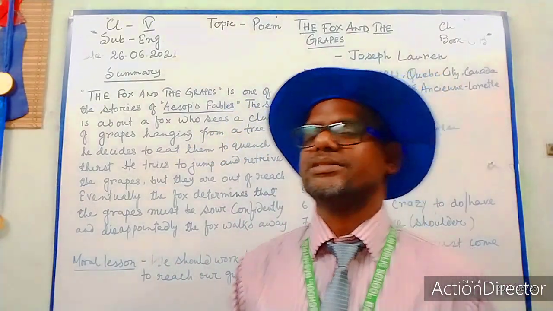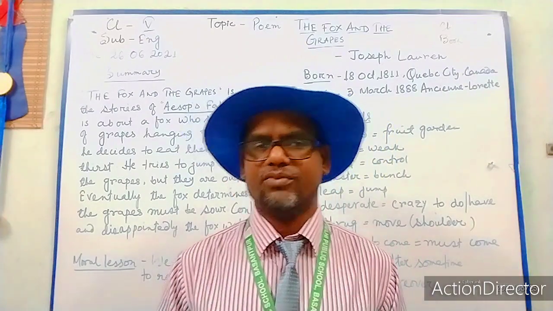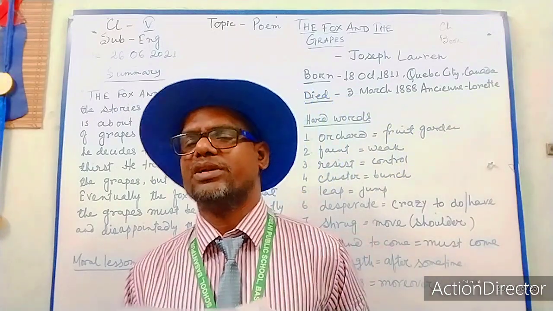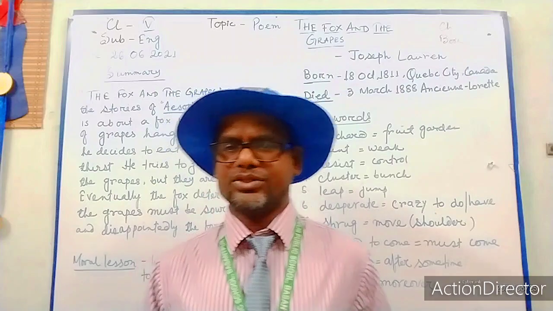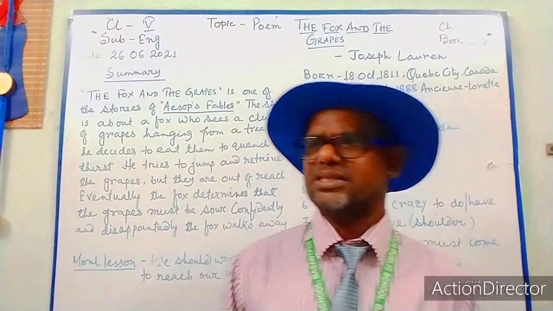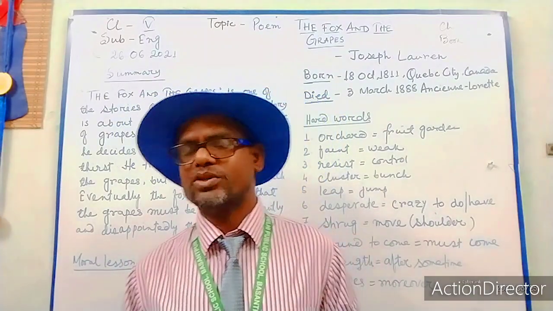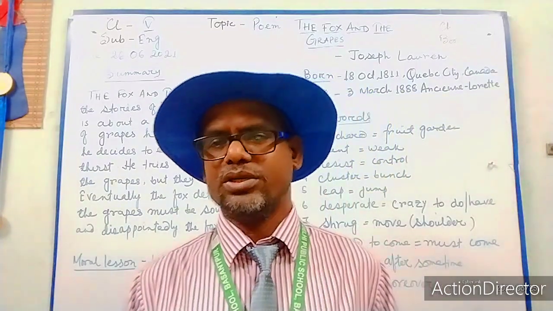Before ordinals. Ordinals means positional numbers: first, second, third, fourth. Before these ordinal numbers, you must use the: the first, the second, the third, the last. Before the directions, you know there are so many directions: east, west, north, south. So before these directions, we use the: the east, the west, the north, the south.